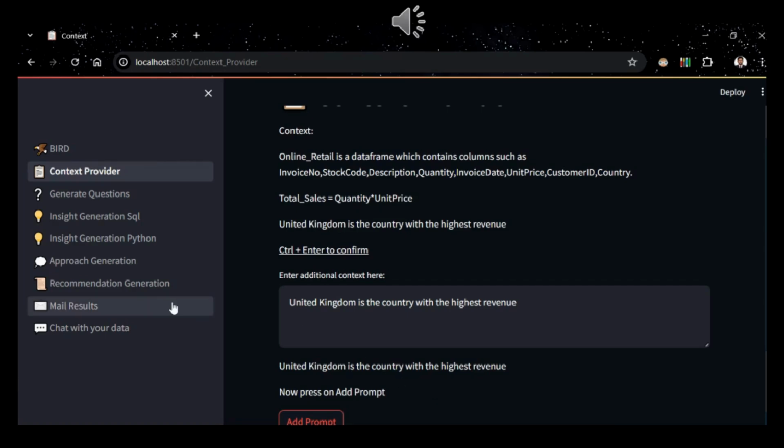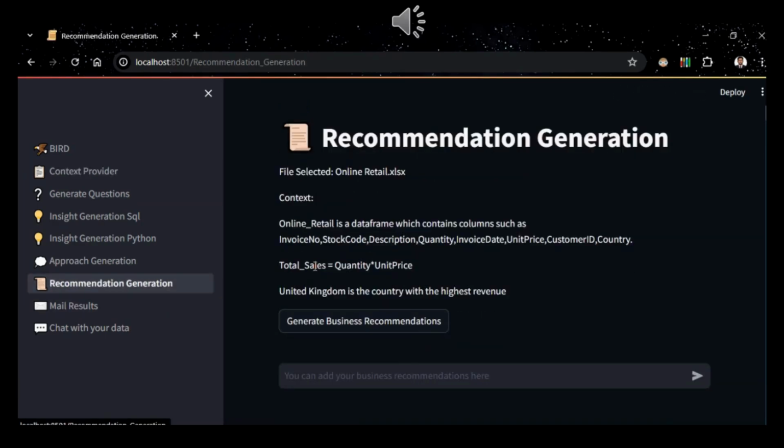Now that we have added the insights, let us generate recommendations. Simply click on the button and Gemini will generate recommendations based on the context provided.